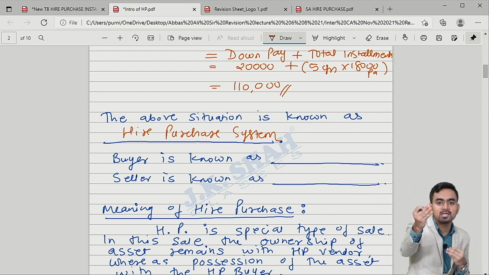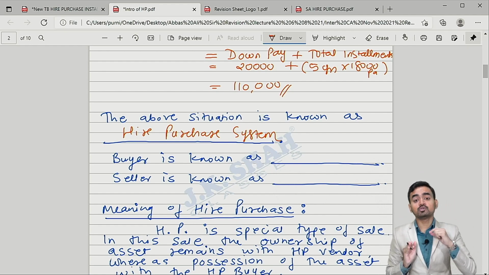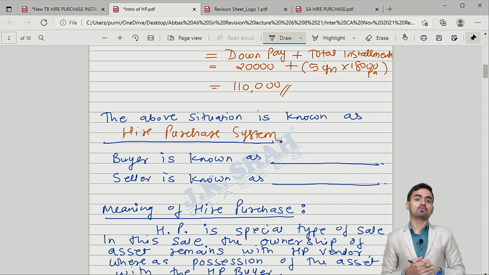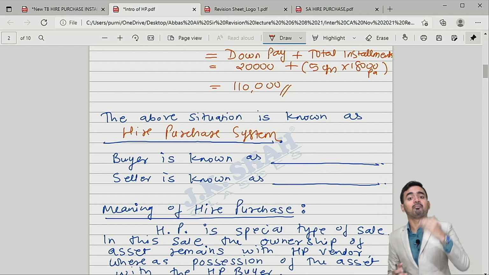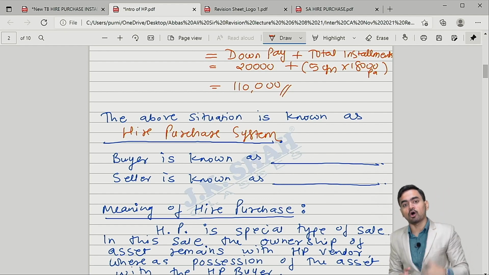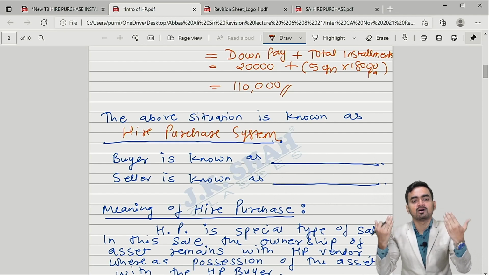My dear students, take the possession, use it. I am just giving the possession, not the ownership. Sir, then when you will transfer ownership? My dear students, when you will pay your last installment at the end of 5th year, as soon as I will get my total amount, I will transfer the ownership.